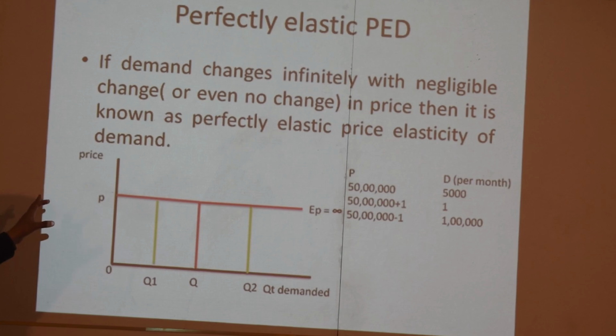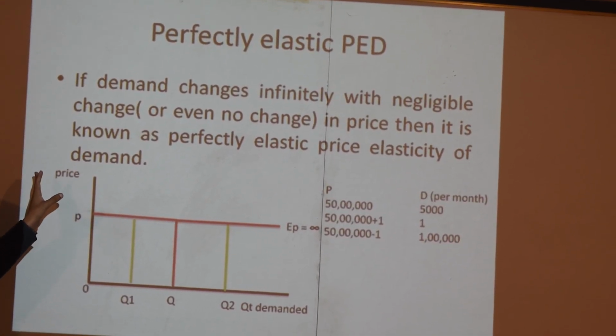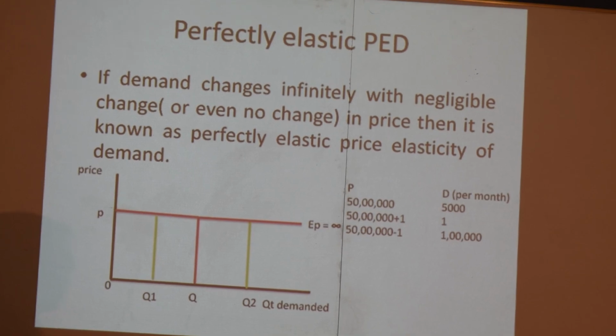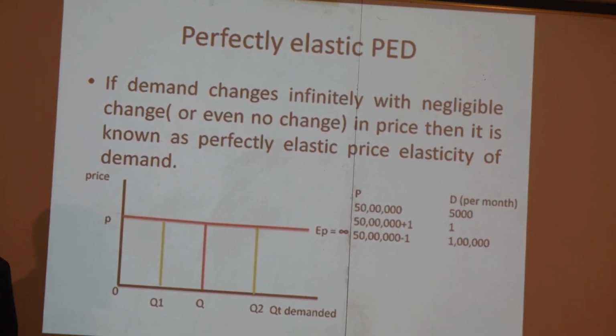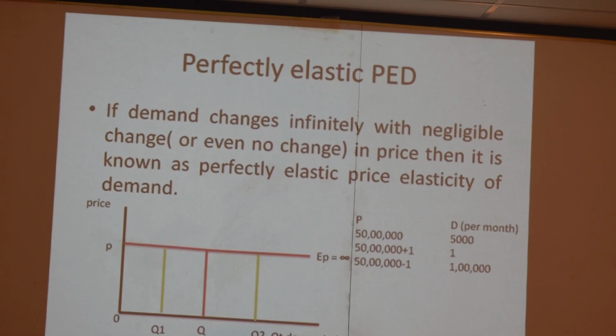It is supposed. Okay, and suppose the price of the car is increased by 1 rupee, just 50 lakh plus 1 rupee. Because of the increase in the price of the car by just 1 rupee, just look here, the demand for cars is declined very significantly from 5,000 units to what?